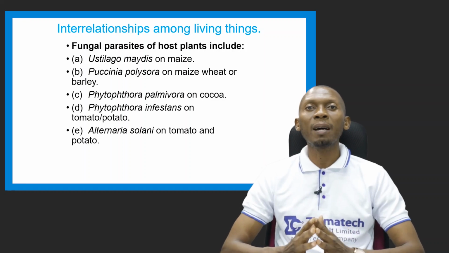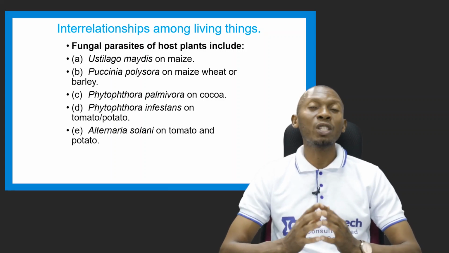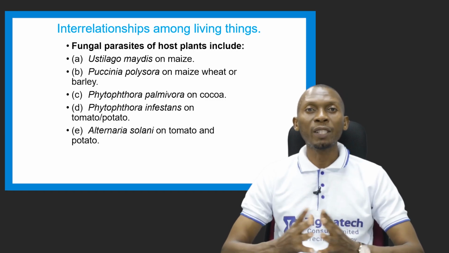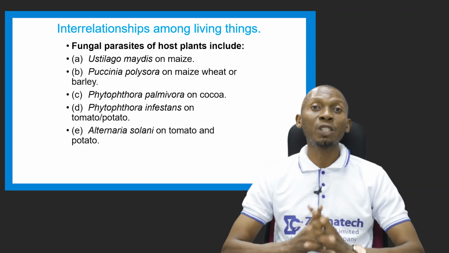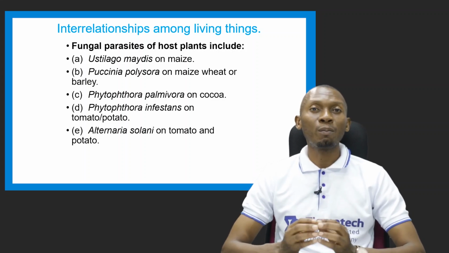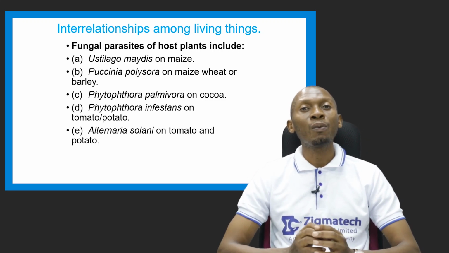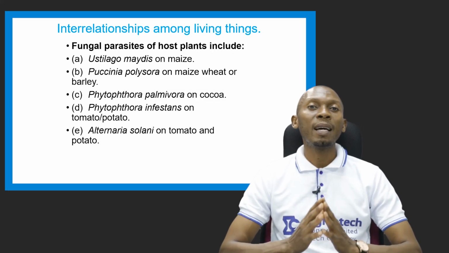We have Phytophthora palmivora, which is another fungal parasite. We also have Phytophthora infestans, which attacks or feeds on tomato or potato plants, which is parasitic to tomato and potato plant. We have Alternaria solani, which is also a fungal parasite that is parasitic on tomato and potatoes.